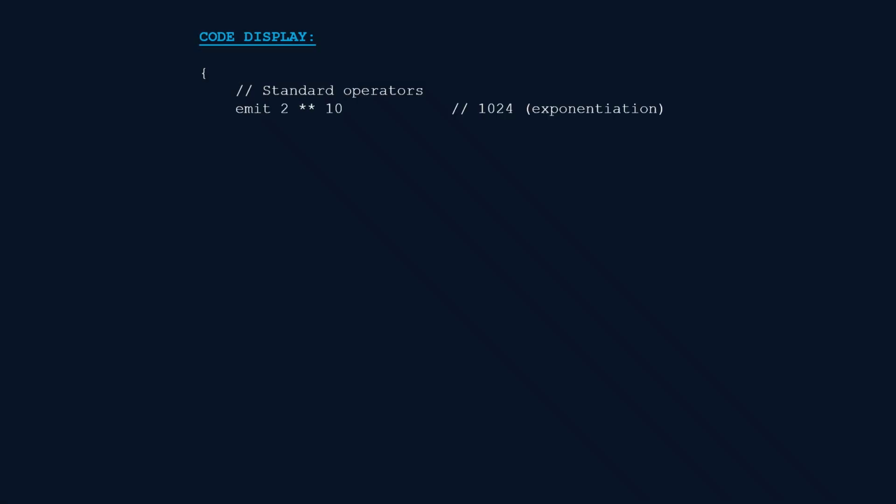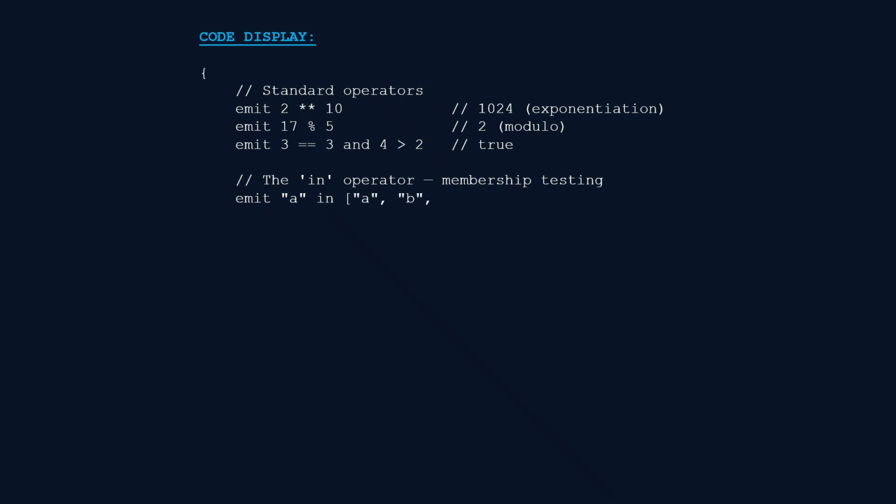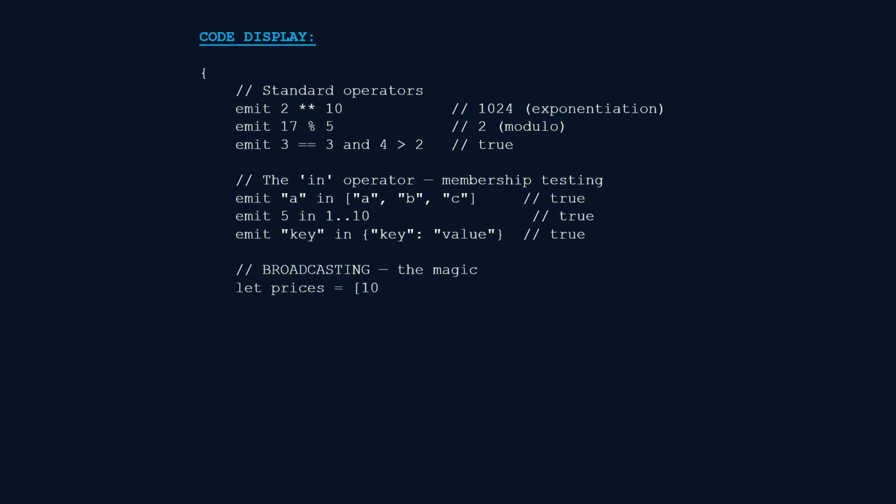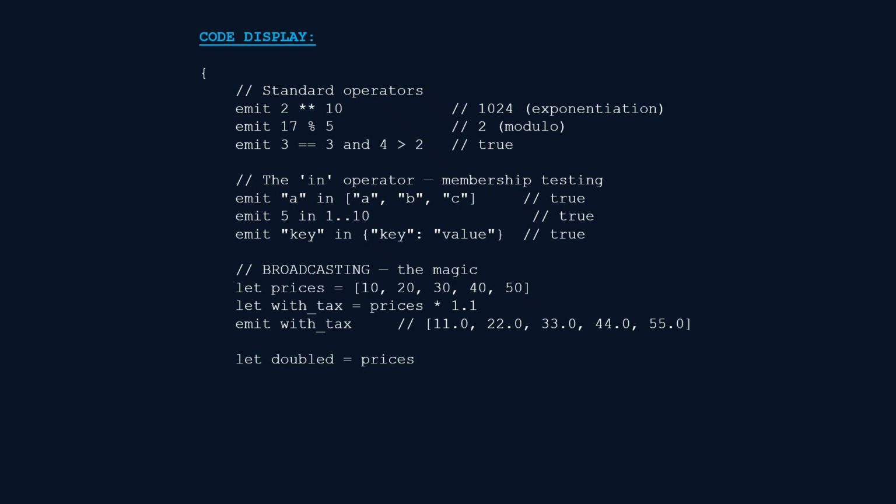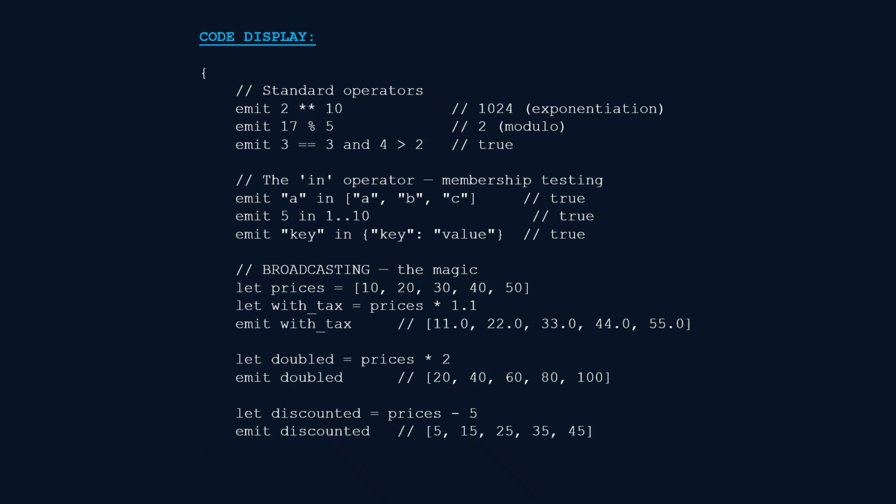But here's the feature that will make data people smile, broadcasting. When you multiply a list by a scalar, the operation applies to every element. Prices times 1.1 gives you every price with 10% tax. No loops. No map calls, just direct readable math on collections. This is borrowed from NumPy's philosophy, but built into the language.